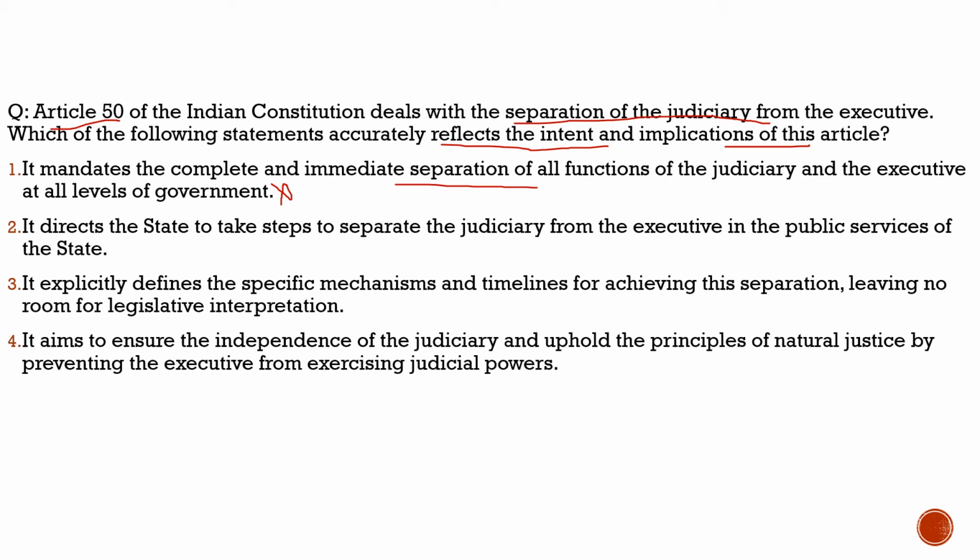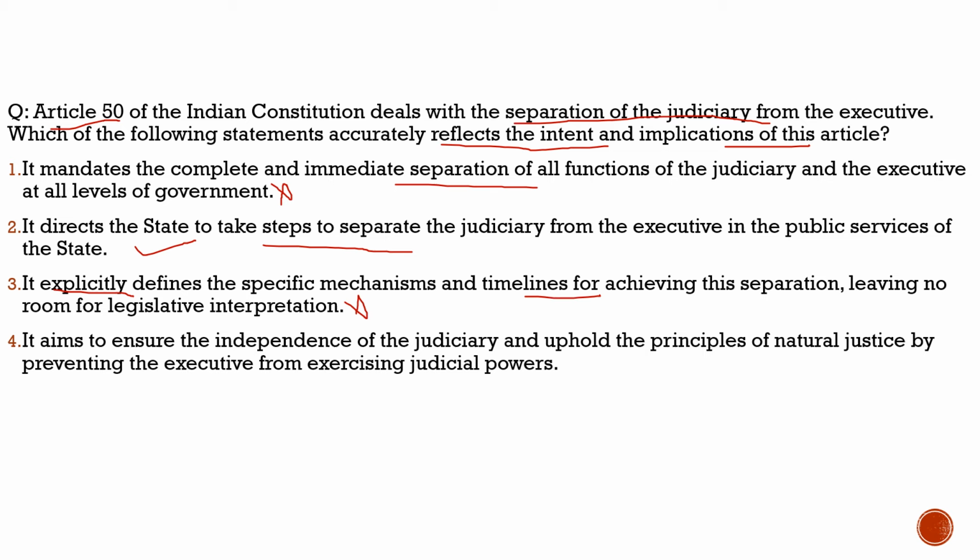Now coming to the second statement, it says it directs the state to take steps to separate the judiciary from the executive in the public services of the state. 100% correct, nothing wrong with the statement. Third, look at the term here, it explicitly defines the specific mechanisms and timelines for achieving this separation, leaving no room for legislative interpretation. Totally incorrect.